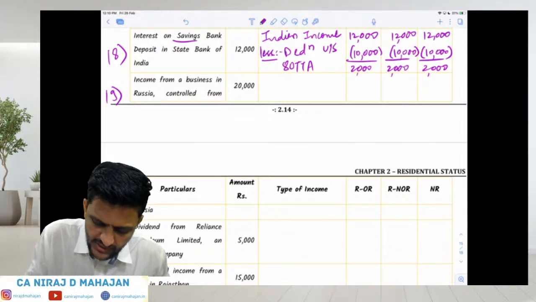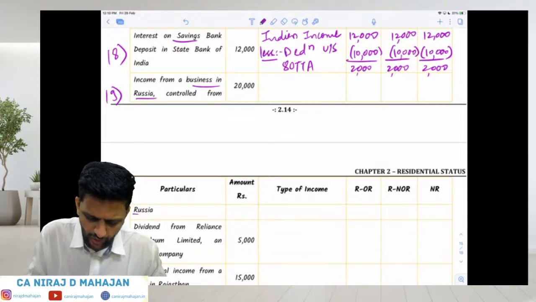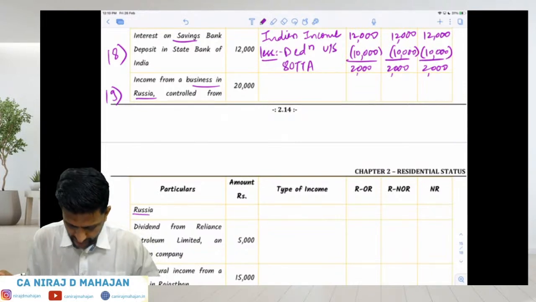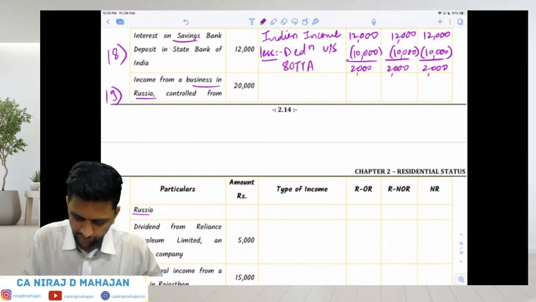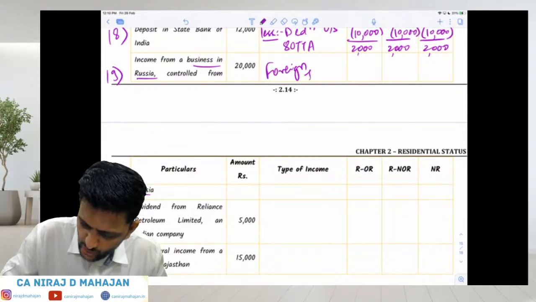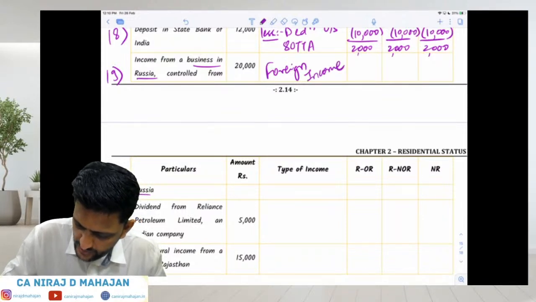Then income from a business in Russia, controlled from Russia only. So obviously this becomes what, bachcho? Foreign income. This is your normal case, hai na? This is your foreign income. Tax only in hands of ROR, 20,000.